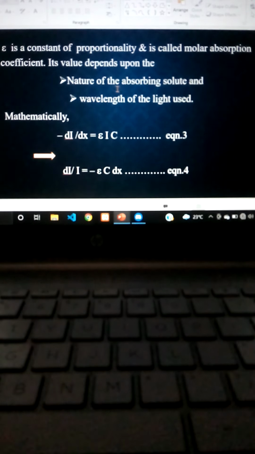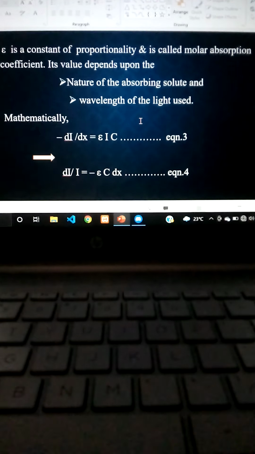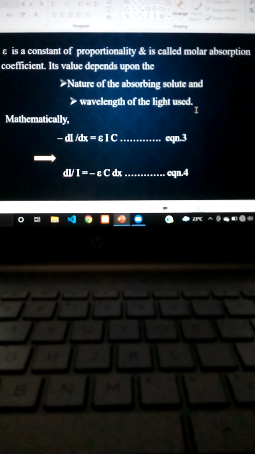Next, epsilon is a constant of proportionality, and in other words it is also called molar absorption coefficient. So this epsilon depends upon the nature of the absorbing solute, and also it will depend on the wavelength of the light used. That means here the molar absorption coefficient depends upon two important factors. The one is the nature of the absorbing solute, and another one is the wavelength of the light used.